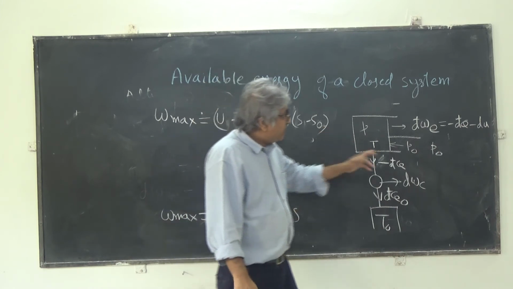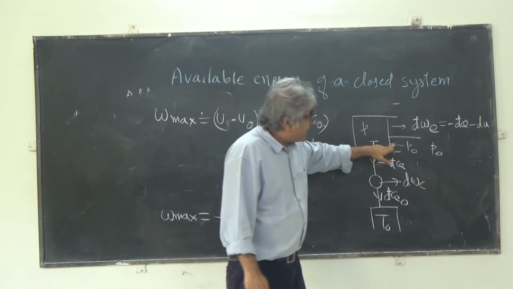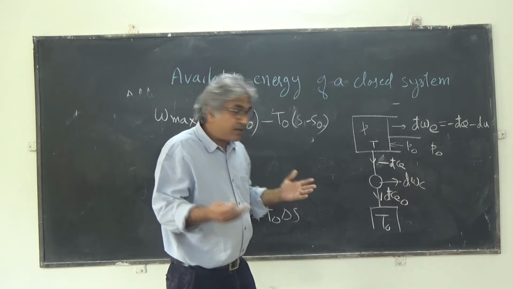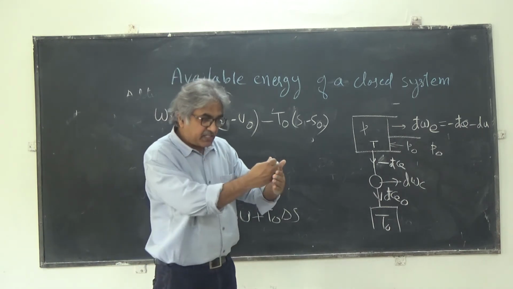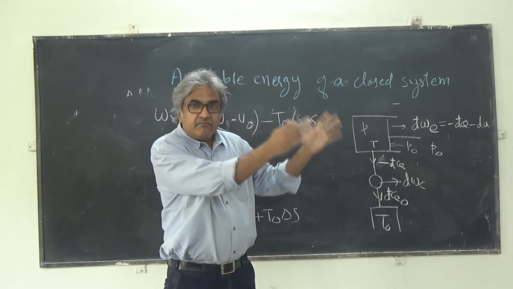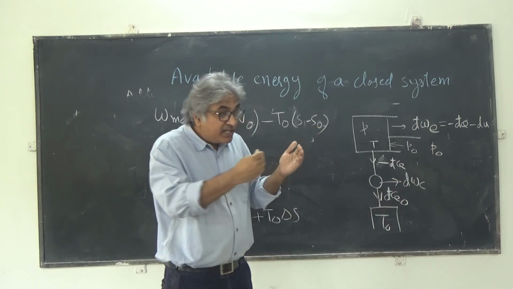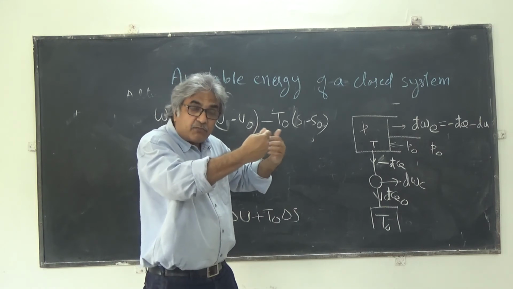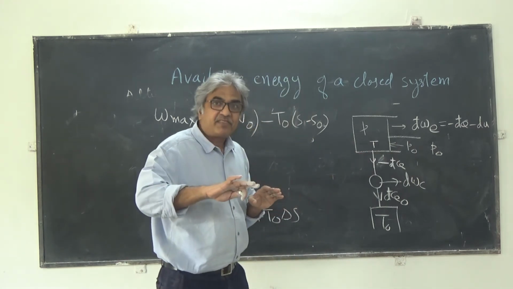But some work has to be expended to overcome the atmospheric pressure, so if you remove that work from this, then the remaining work is really useful work. Please understand, expansion is taking place, you can do some work, right? There is some metal which is being cut, that is offering resistance, so that cutting action can take place. But there is some work which has to be spent just to overcome the atmospheric pressure which is continuously acting against the piston. So that has to be reduced.